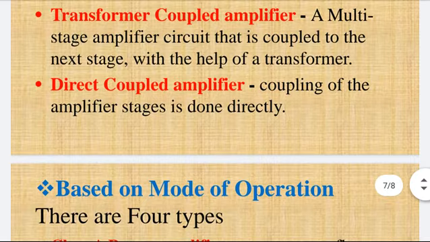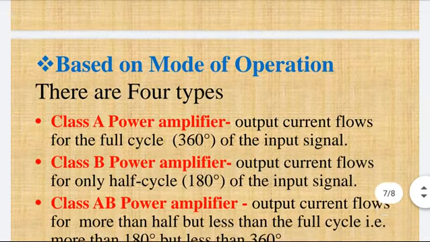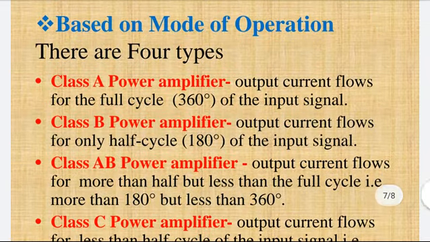Based on the mode of operation, amplifiers are classified into four types: Class A power amplifier, Class B power amplifier, Class AB power amplifier, and Class C power amplifier. If the output current flows for entire cycle of the input signal, that is for 360-degree, then those amplifiers are called Class A power amplifier.